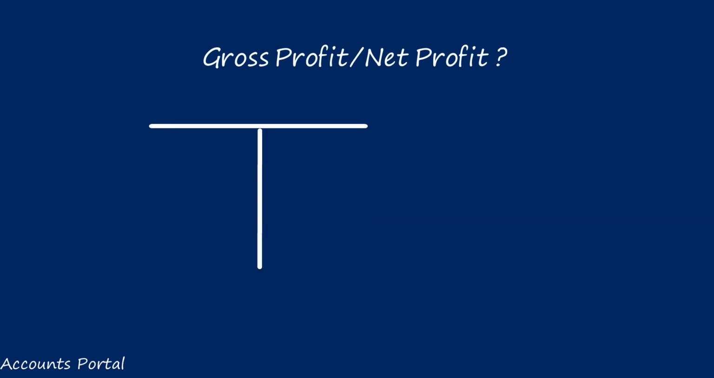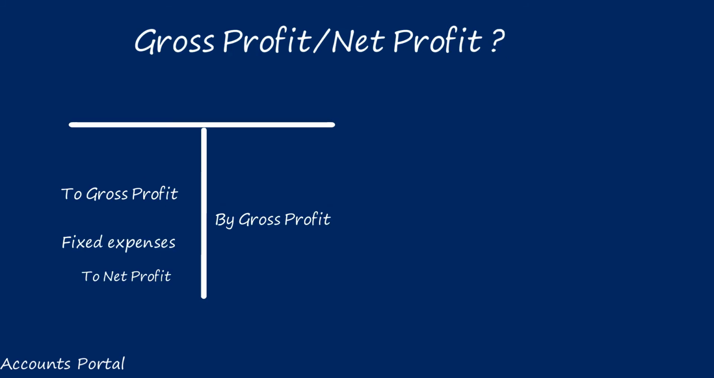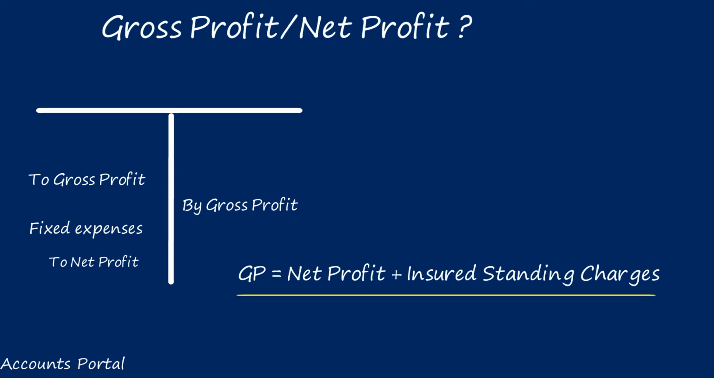Dear students, keep in mind, in the loss of profit topic, gross profit means not the exact balancing figure in the trading account. Gross profit here is equal to net profit plus insured standing charges. First we'll learn what we mean by standing charges. Standing charges means fixed expenses, common expenses for every business, like rent, interest and depreciation. There will be many other fixed expenses. Those fixed expenses or standing charges which are mentioned and covered in the policy are called insured standing charges. So here gross profit equals net profit plus insured standing charges.